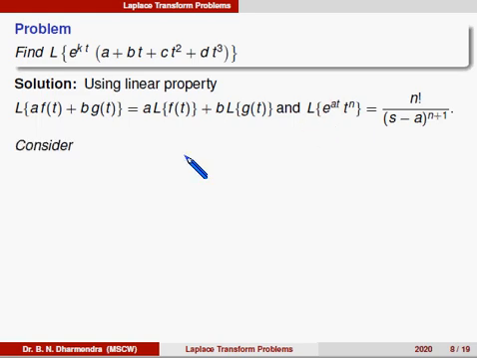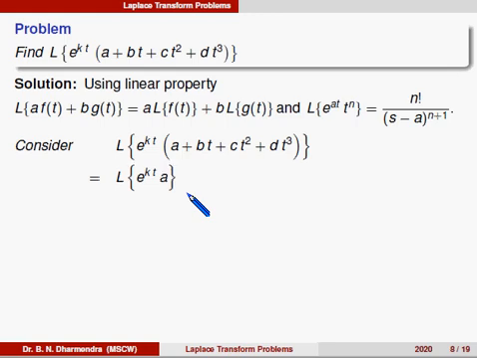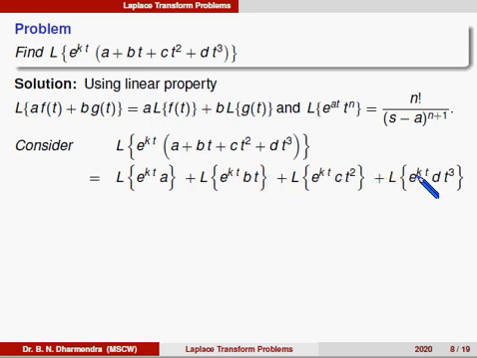So, consider the given problem: Laplace of e power kt into (a plus b into t plus c into t square plus d into t cube). Using the linear property, the first term is Laplace of e power kt into a, plus Laplace of e power kt into bt, plus Laplace of e power kt into ct square, plus Laplace of e power kt into d into t cube. Here a is a constant term, take it outside. Here b is a constant term, we can take it outside from the Laplace. Similarly, here c, and here similarly d.